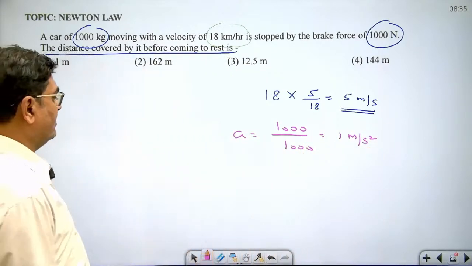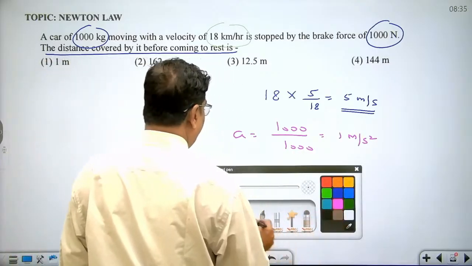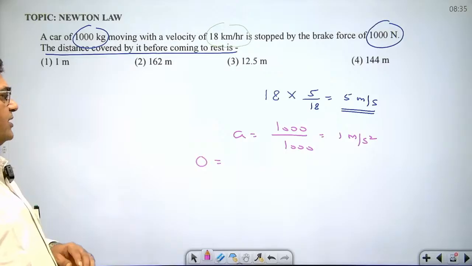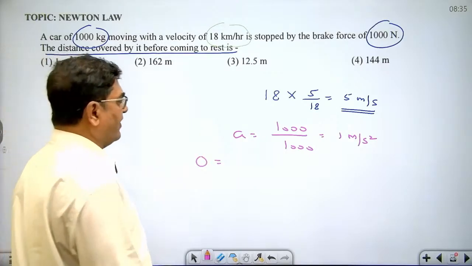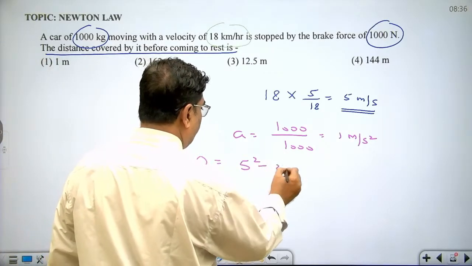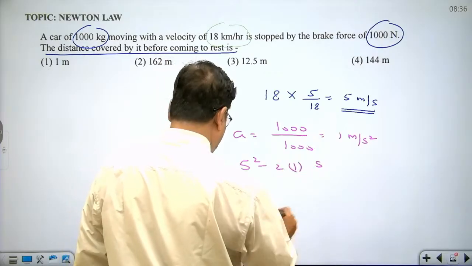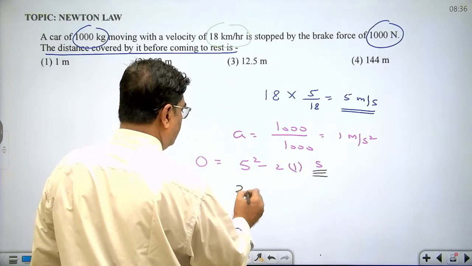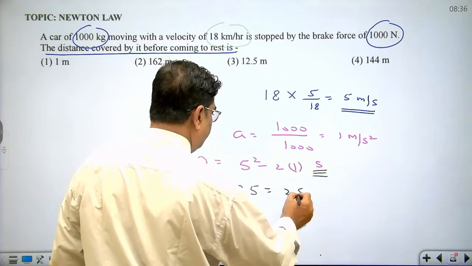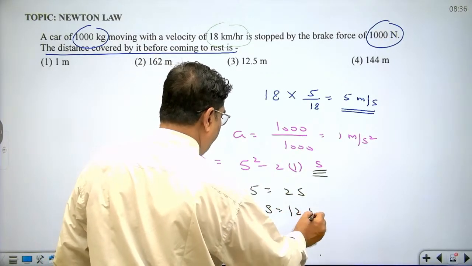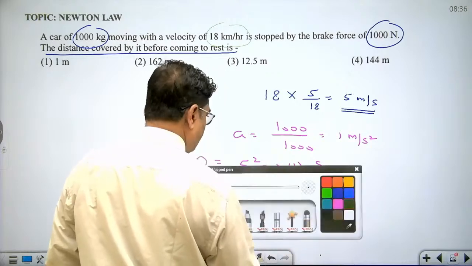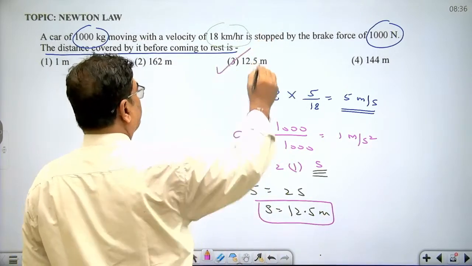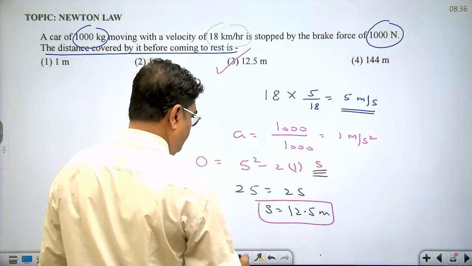Now let us find the distance by applying the equation of motion, because finally the car is coming to rest. So the final velocity of the car is 0. Initial velocity is 5 meter per second. V square equals U square minus 2AS. This S is the distance traveled by the car before coming to rest. So 25 equals 2S, and S equals 12.5 meter. This is the answer to our question. So option 3 is the correct answer.